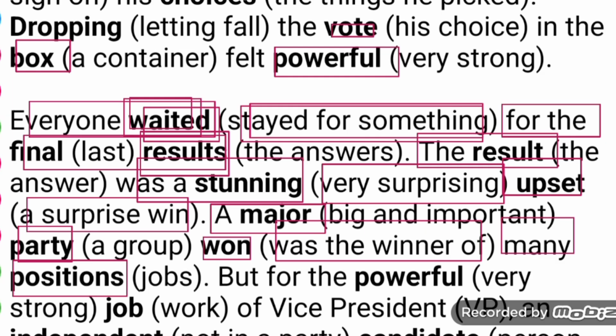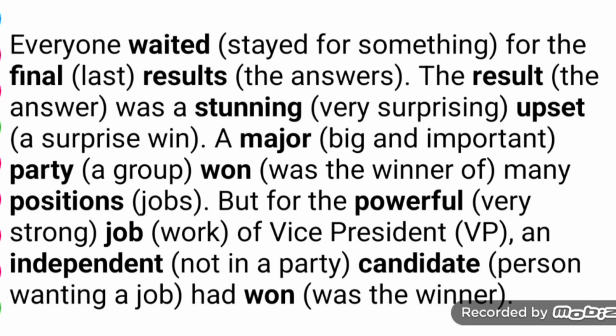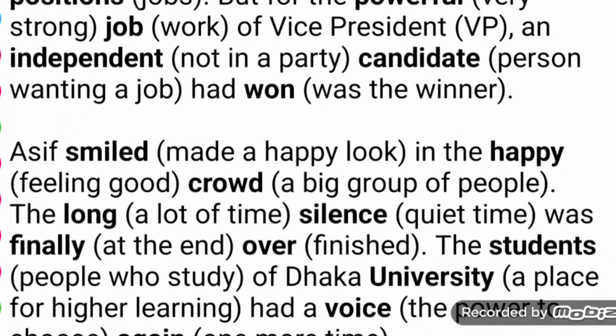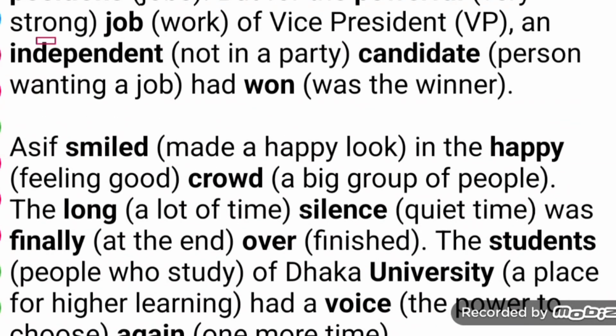But for the powerful job of vice president, an independent candidate had won the election. Independent means not in a party. Candidate means a person wanting the job.